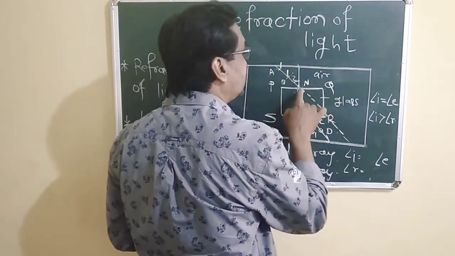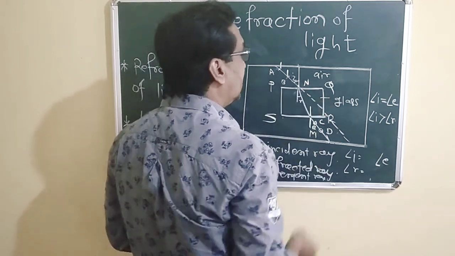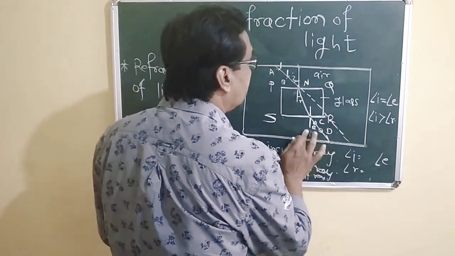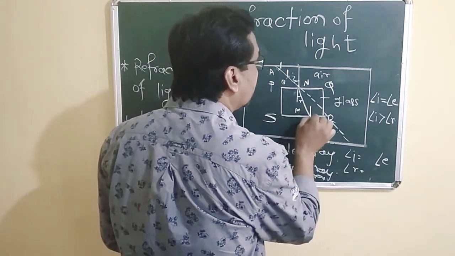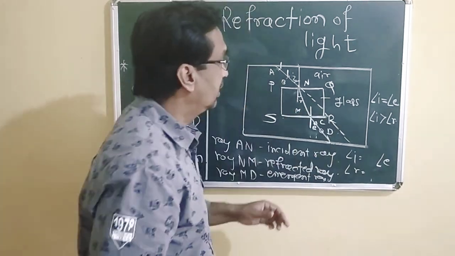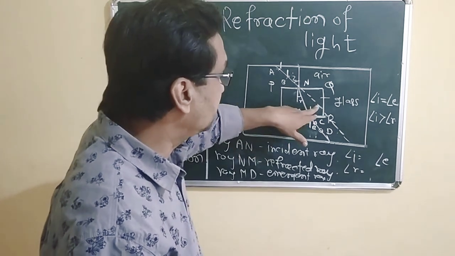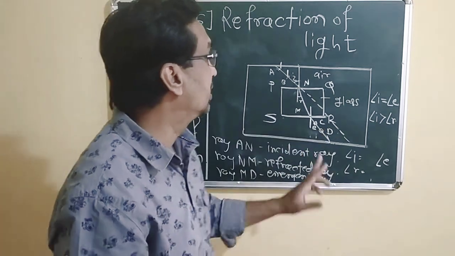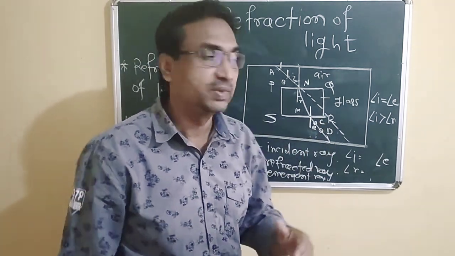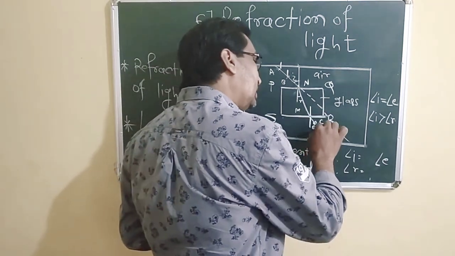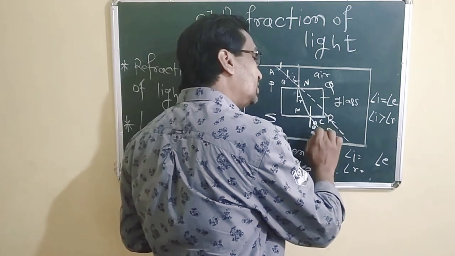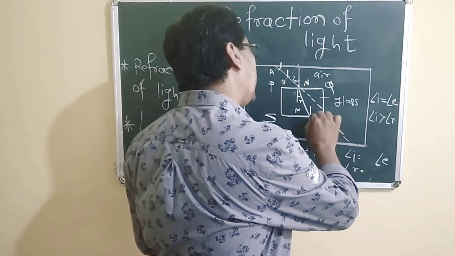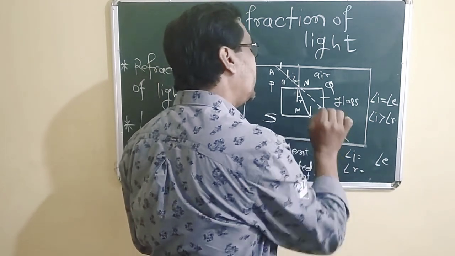So the first refraction is taking place at point N, and the second refraction is taking place at point M. When the light rays pass from glass medium to air medium, instead of going in this way, they change their direction.